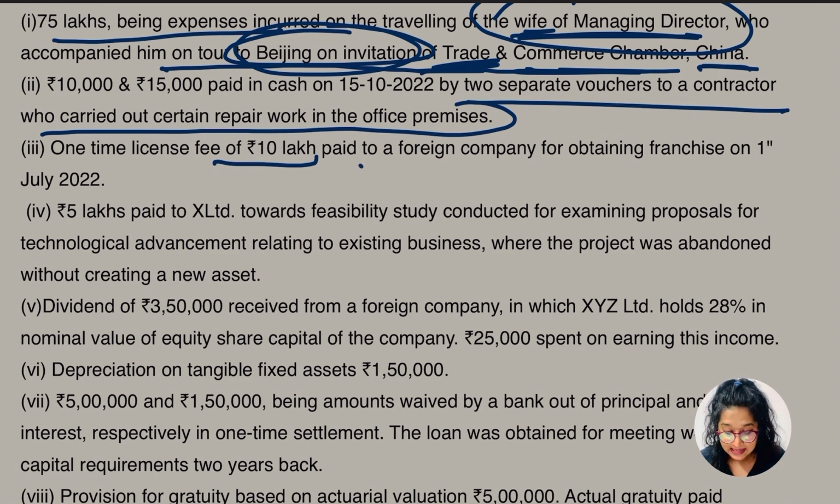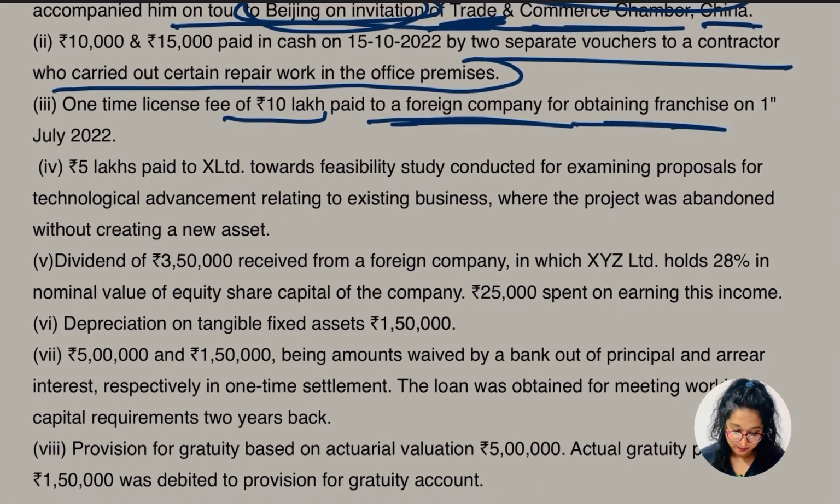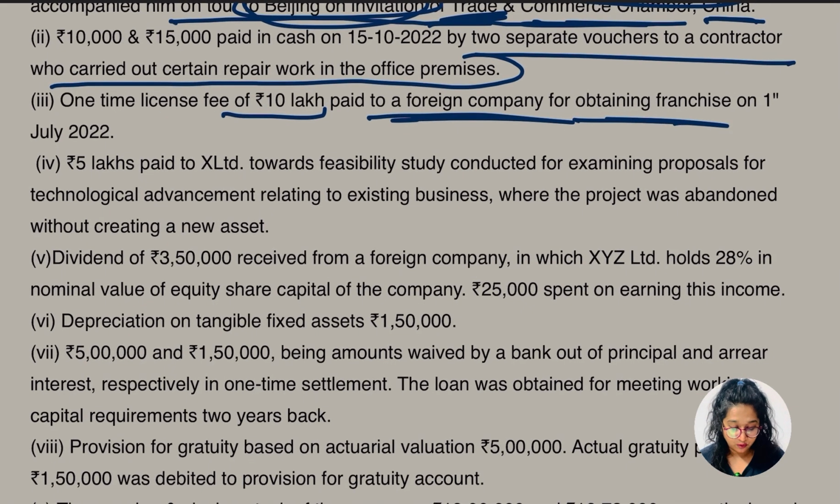Okay, 10 lakh paid to a foreign company for obtaining a franchise. This is going to be an intangible asset, right? So here we are going to get depreciation at the rate of 25%. Now we have to identify whether it's used for more than 180 days or less than 180 days. If more, it's going to be 25%; if less, then 50% of the 25%. Okay, let's go to point 4.